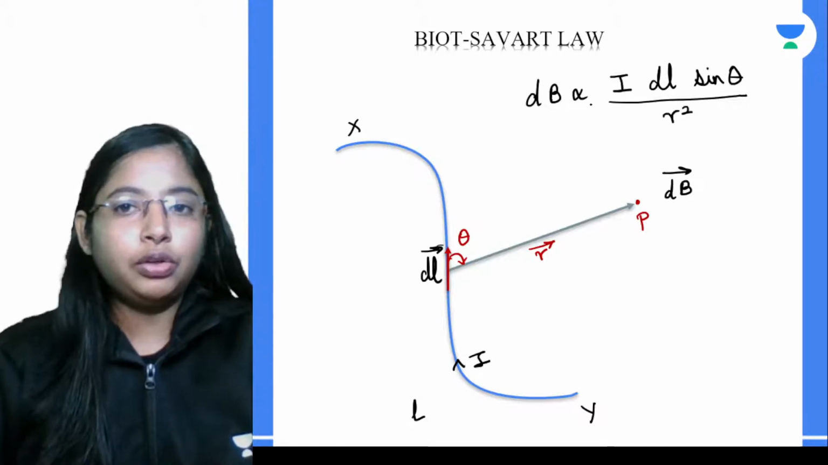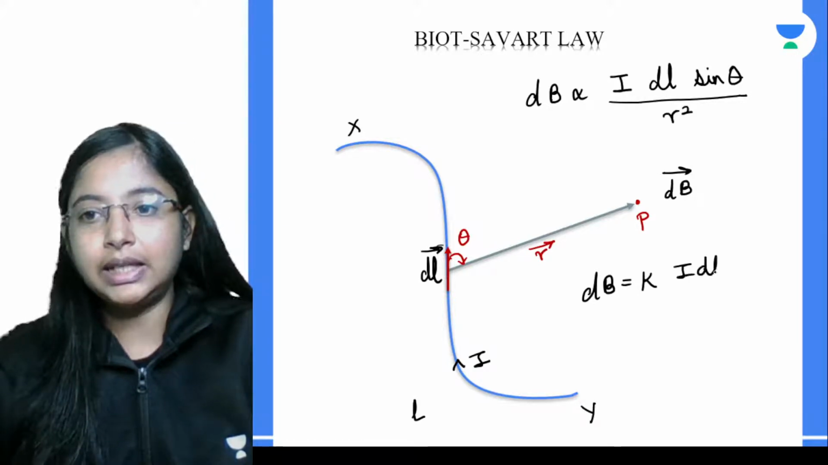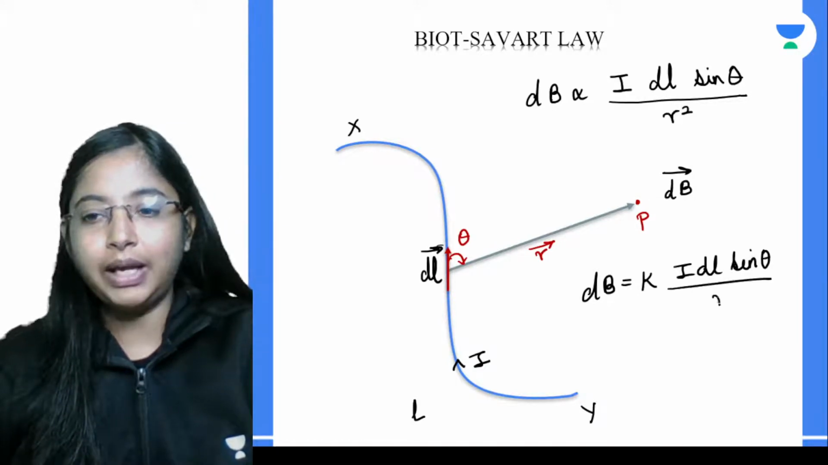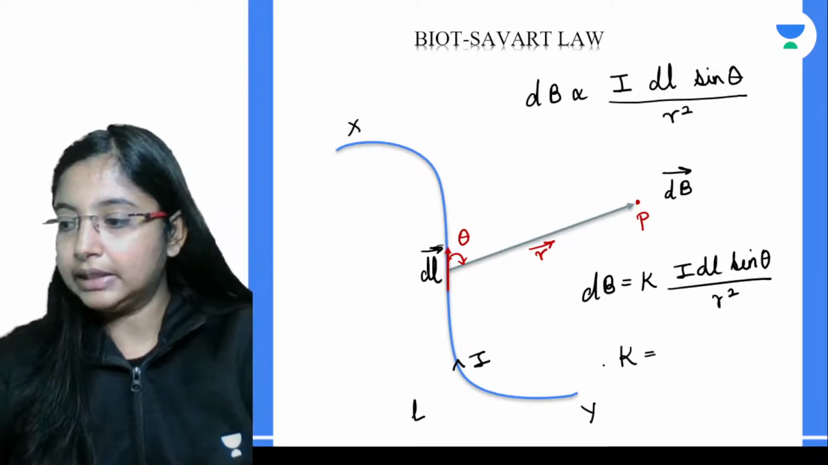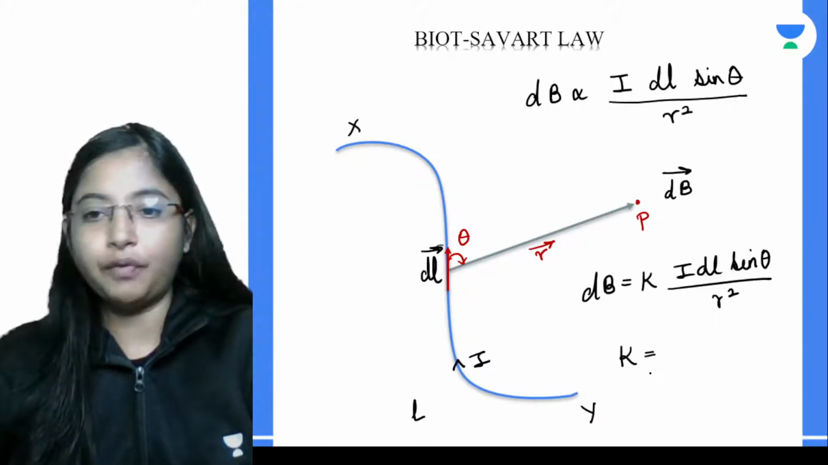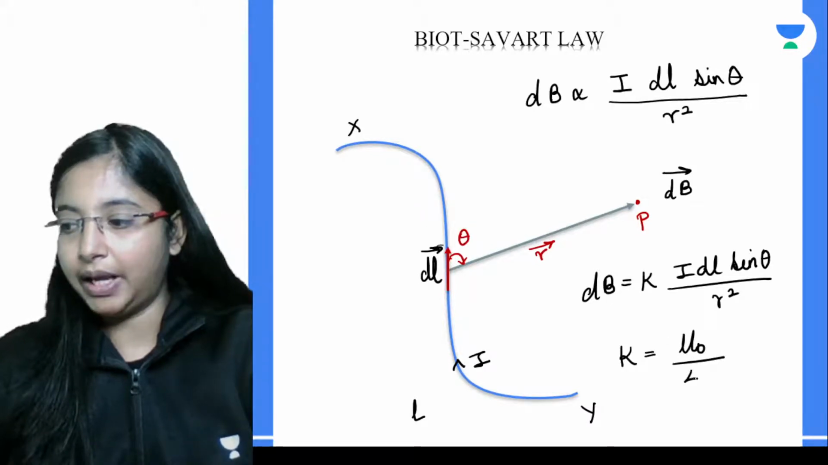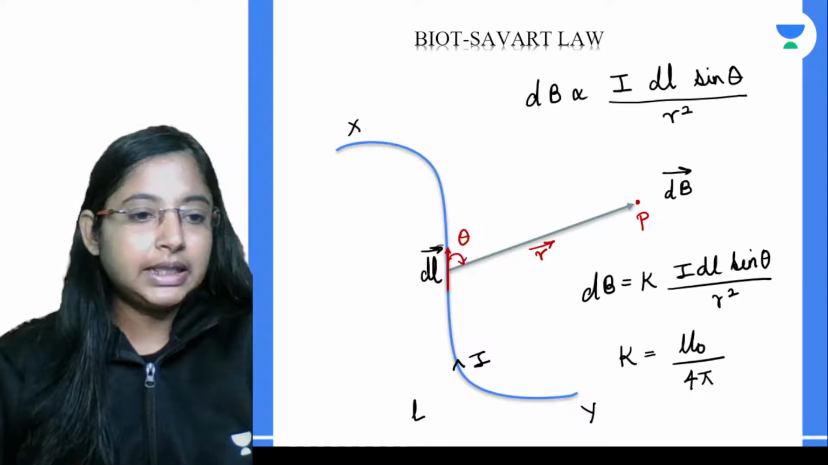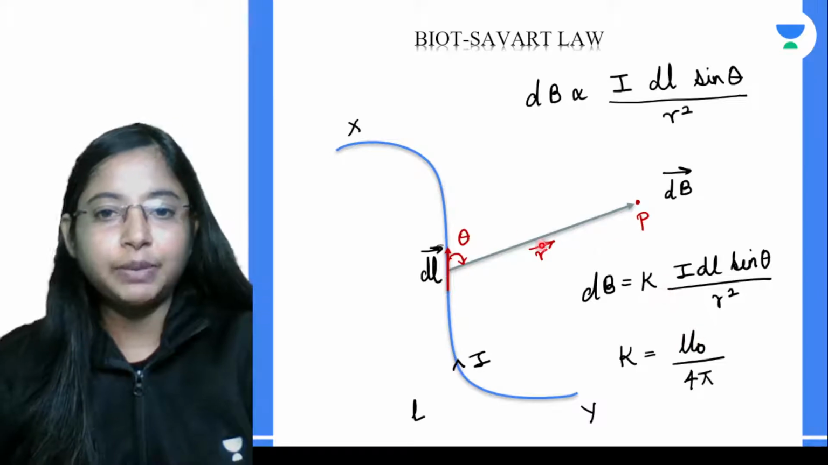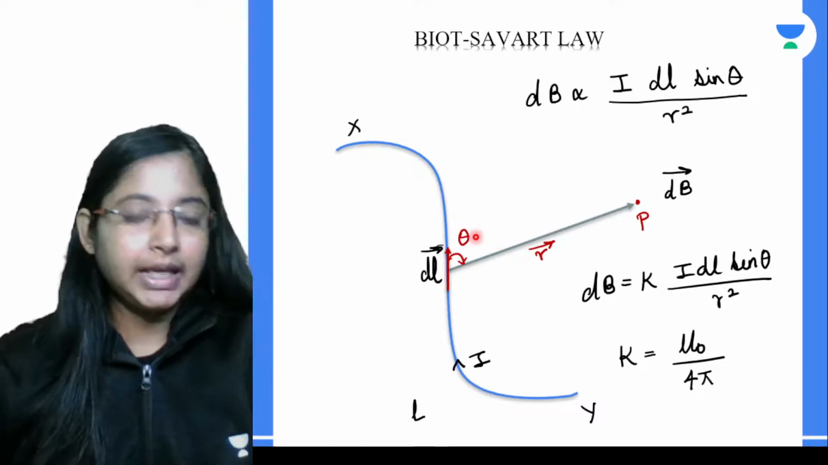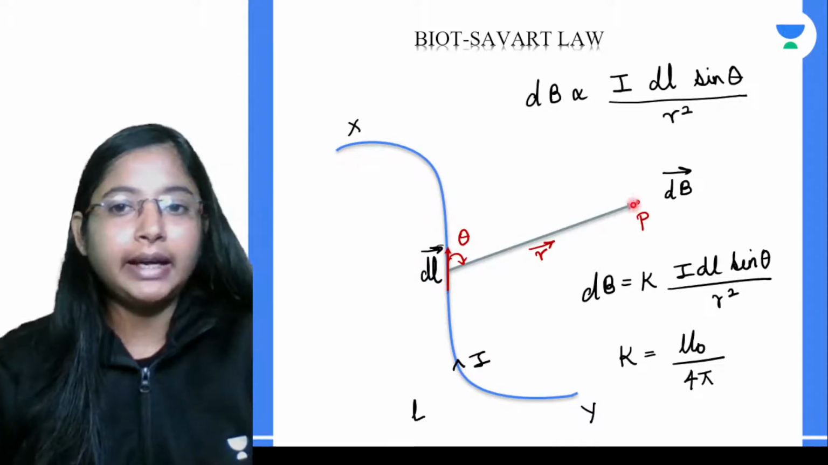Now we want to remove this proportionality sign, so we introduce a constant k. Then we have I dl sine theta divided by r square. Now this constant k has a value of mu naught divided by 4 pi. Here mu naught is the permeability of free space, meaning this talks about the medium that exists between the current element, that is the wire that is carrying current, and the magnetic field line.